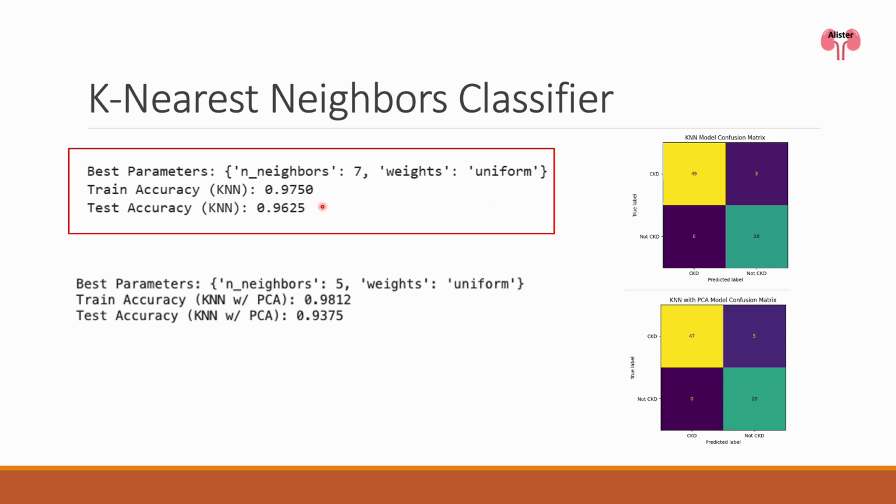We did the same thing on the PCA-reduced dataset. This gave a model that used 5 neighbors and uniform weight. However, test accuracy was reduced. This is unexpected since, with 24 features, we thought PCA would help with the curse of dimensionality that seemed to plague distance-based models like KNN.